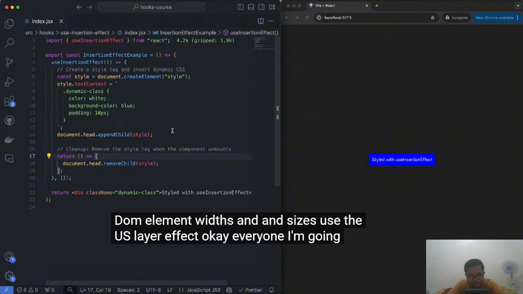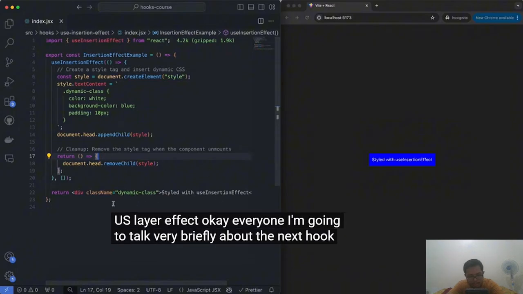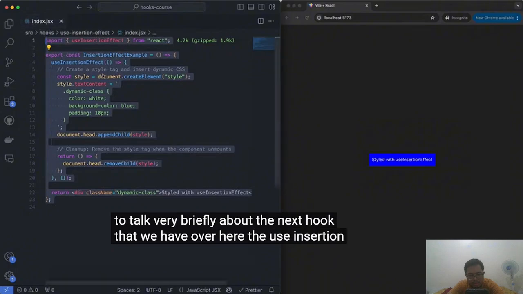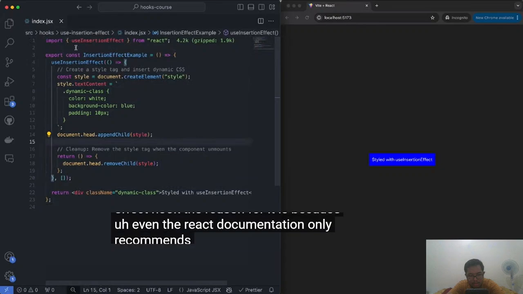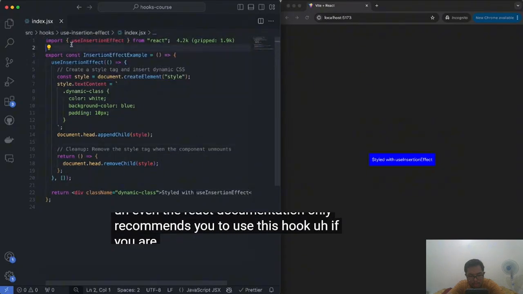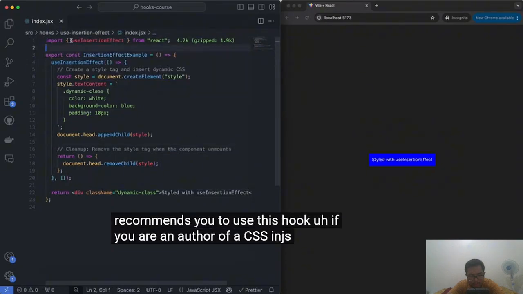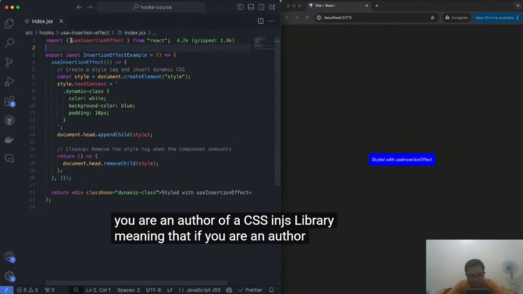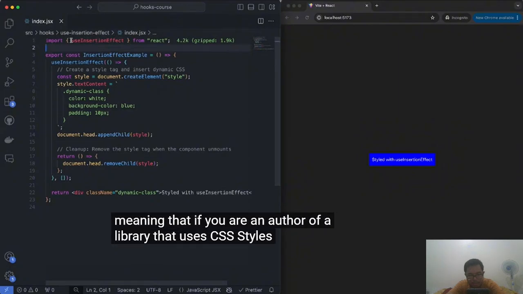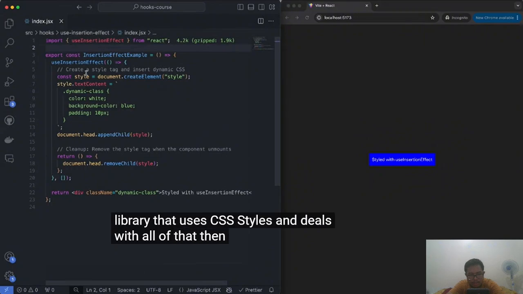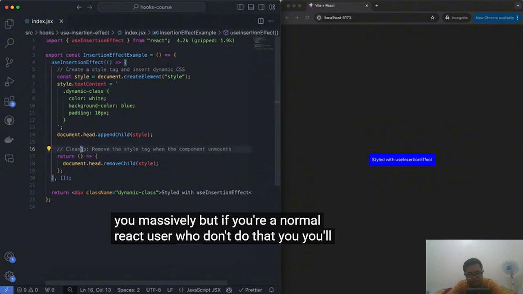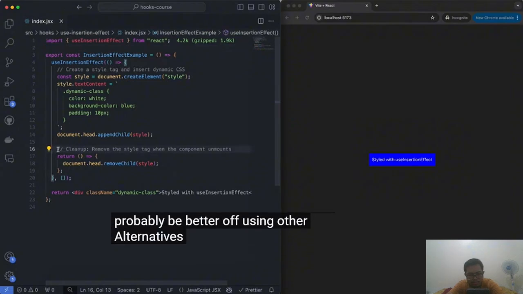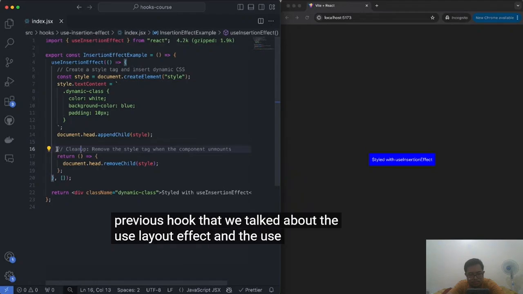Okay, everyone. I'm going to talk very briefly about the next hook that we have over here, the useInsertionEffect hook. The reason for it is because even the React documentation only recommends you to use this hook if you are an author of a CSS-in-JS library, meaning that if you are an author of a library that uses CSS styles and deals with all of that, then this would help you massively. But if you're a normal React user who doesn't do that, you'll probably be better off using other alternatives, like, for example, the previous hook that we talked about, the useLayoutEffect, and the useEffect hook.